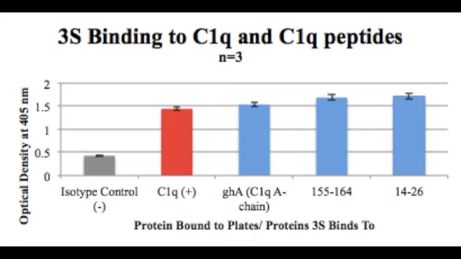This data supports the work of Thielens of 2003, who stated that there are two areas on C1q that 3S may bind to, one located on the collagen tail, which is represented by residues 14 and 26, and the other located on the globular heads of C1q molecule, represented by residues 155 to 164.